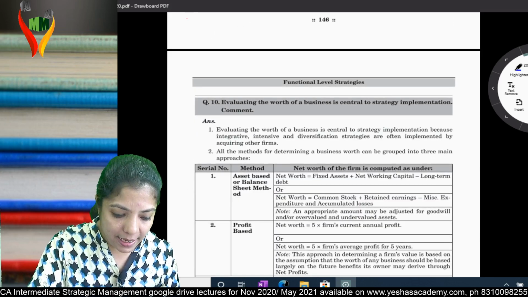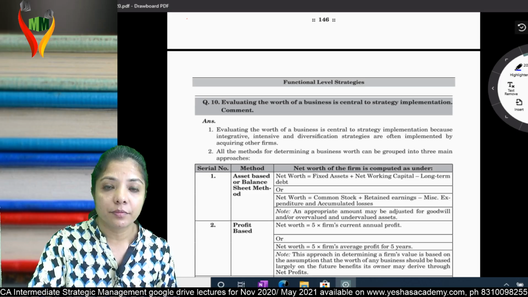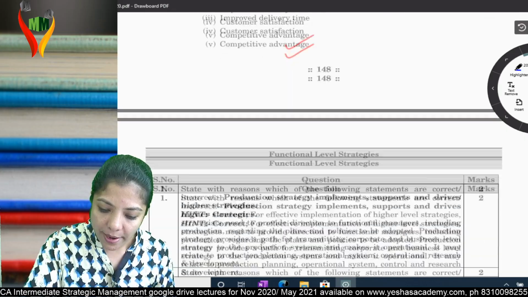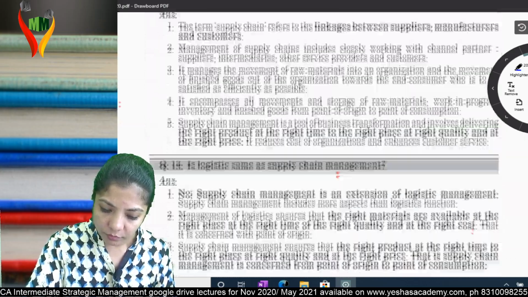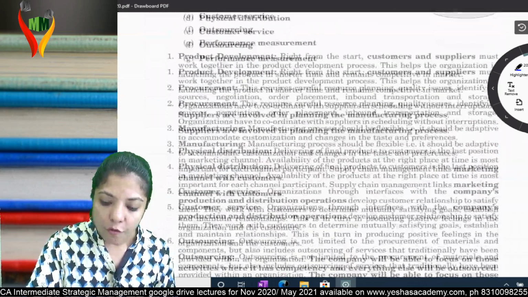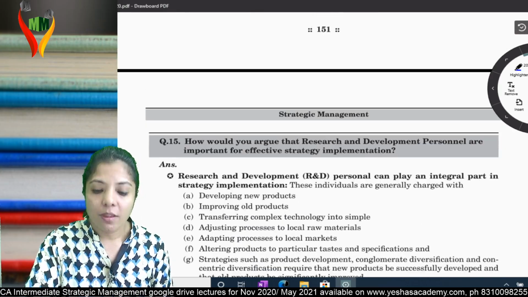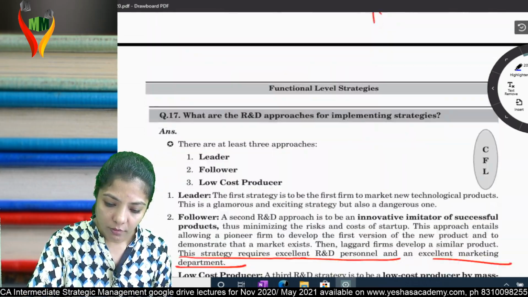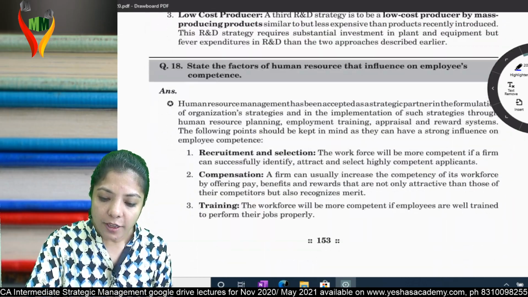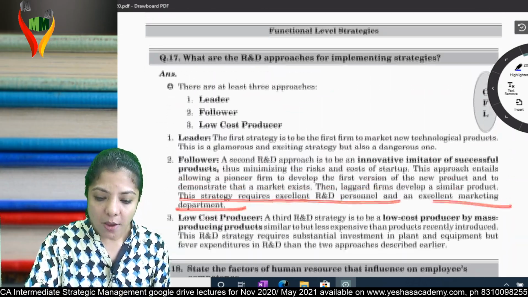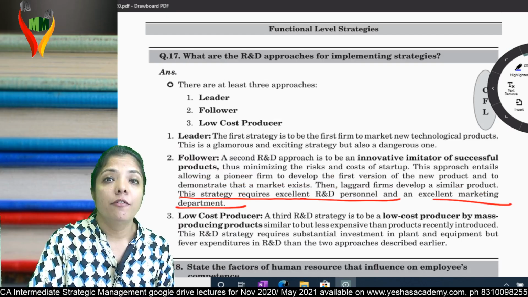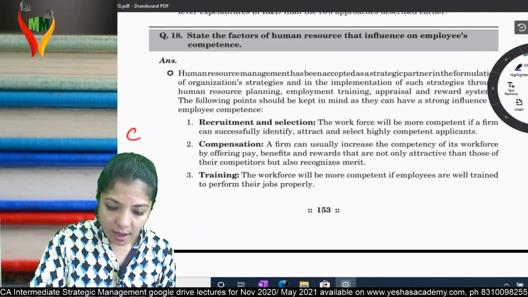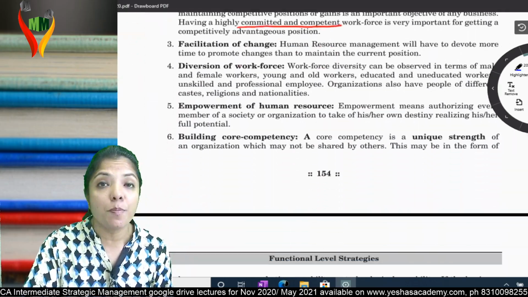Questions 11 to 14 are part 4. Questions 15 to 17 are part 5. And questions 18 and 19 are part 6.